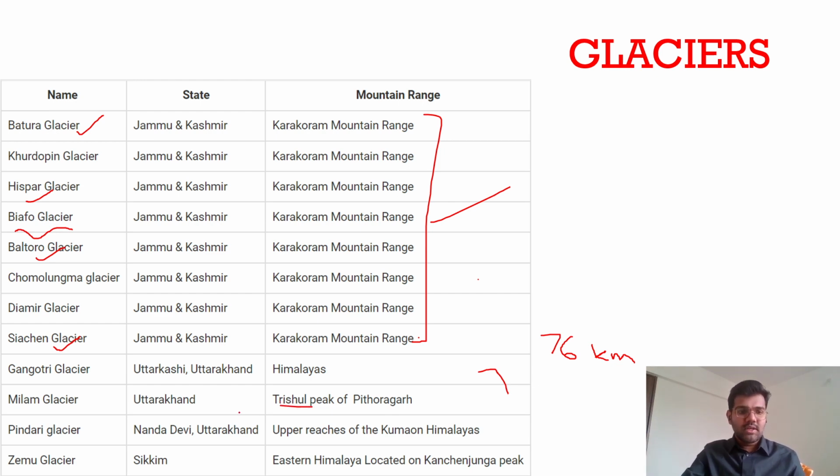And Siachen Glacier is actually famous. Siachen Glacier also has the world's highest military base, controlled by India. Then you must be aware of Operation Meghdoot and all. So that is the non-geography part.